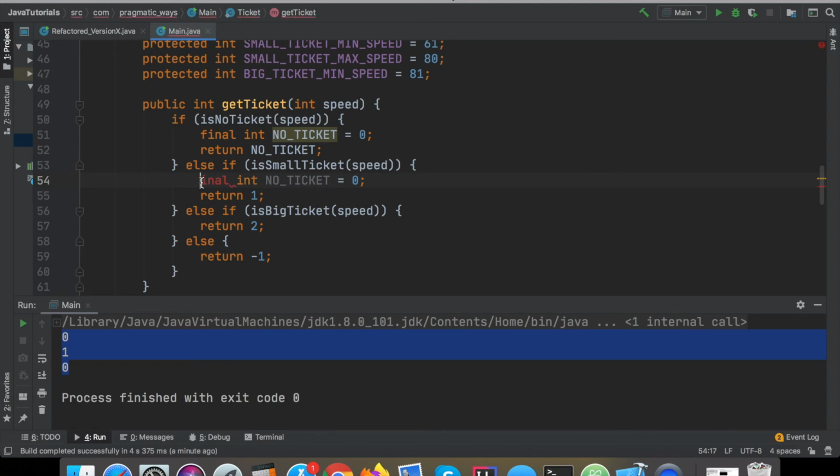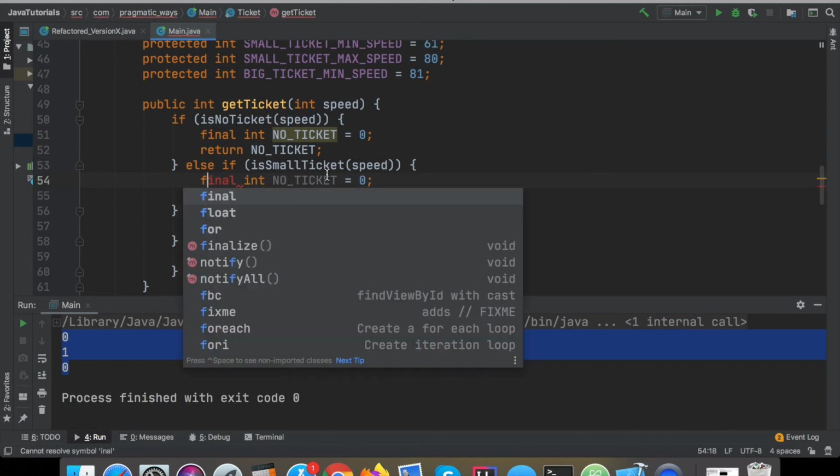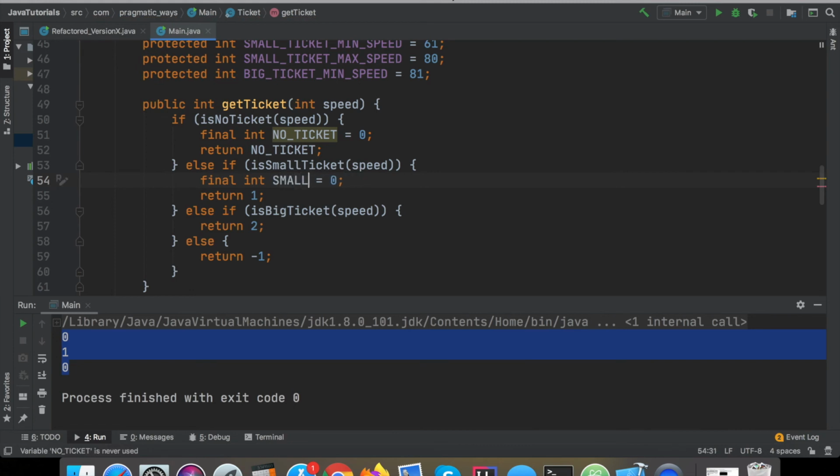All right, and then I could say final small ticket equals 1, and then this would return small ticket. And then same thing right down here, big ticket equals 2, and then return the big ticket.